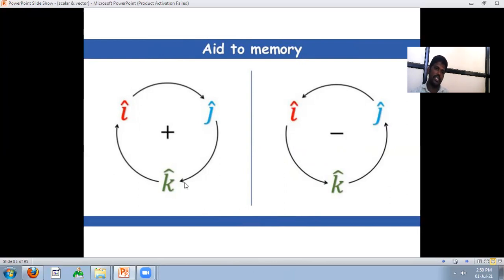म्हणजे लक्षात ठेवण्यासाठी हा सर्कल दिलेला आहे. I cross j is plus k cap, or i cross k is minus j cap. Following this rotation, i cap cross j cap, the answer will be k cap in the serial direction, and i cap cross k cap, the answer will be minus j cap. म्हणजे what will be the negative sign and what will be the positive sign. Serially, i cross j is k, j cross k is i. The i and j are serial in alphabets.